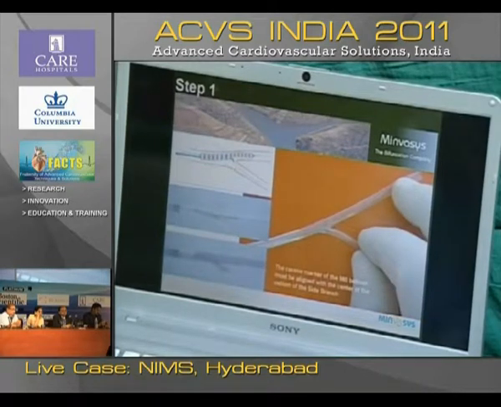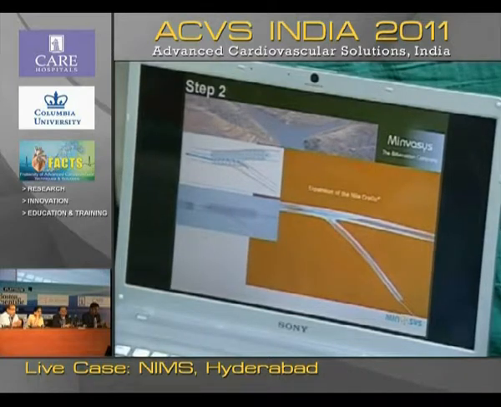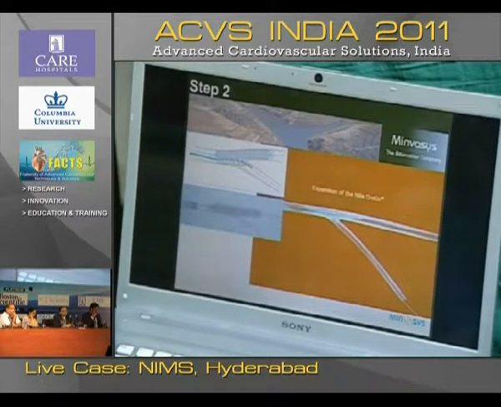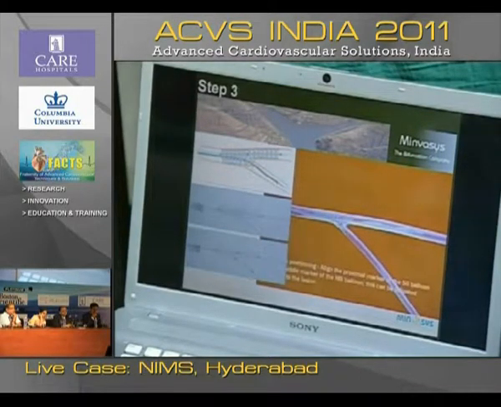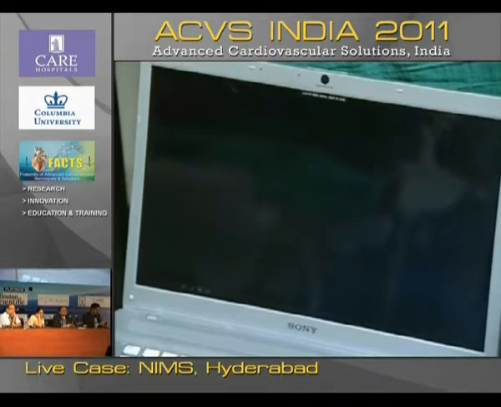After advancing the stent, first you have to inflate the main branch balloon, and once it is inflated, you have to deflate the main branch balloon, and then advance the side branch balloon. The side branch balloon will not be in position, so we have to advance the side branch balloon into the side branch sleeve and then inflate it. Next. Here the side branch balloon is inflated. Next. After this, final kissing will be done. Both balloons will be inflated.